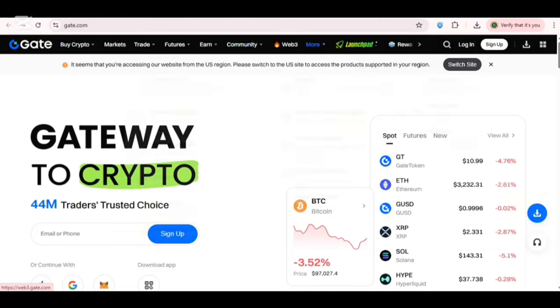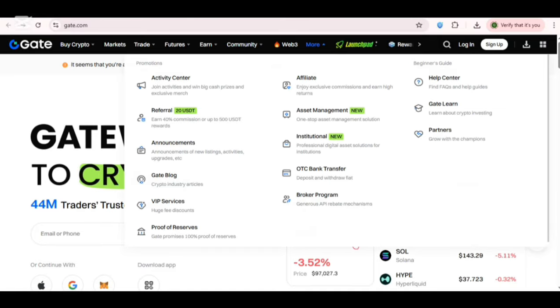So here is our Web3 and more programs. Our activity center, our referral is about 20 USDT. You can earn 40% commission or up to 500 USDT rewards. So here are our announcements, Gate blog, VIP services, proof of reserves, affiliate, asset management, and institutional.